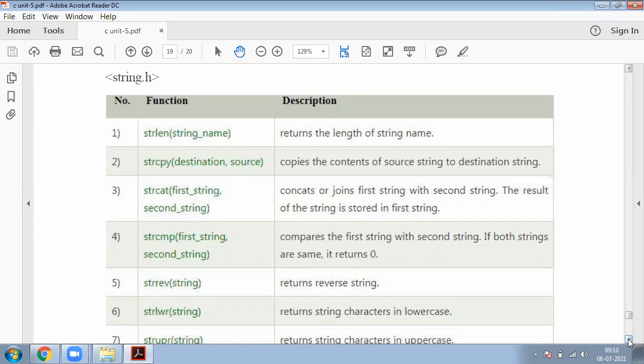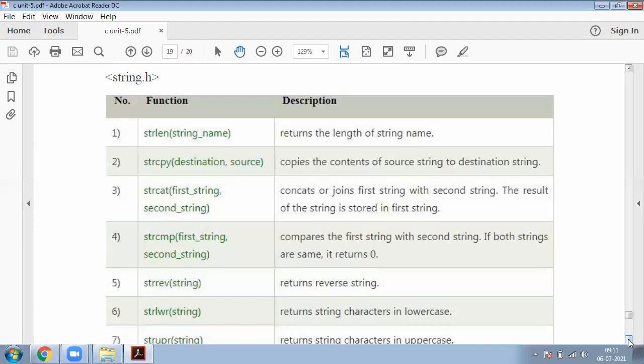Now strcpy, this is the second one. strcpy of destination comma source. Whenever this function is executed, it copies one string to another string. strcat, what is the meaning of this? This is string concatenate, nothing but combining two strings. strcmp, what is the meaning of this? This is used to compare two strings, whether the two strings are equal or not.